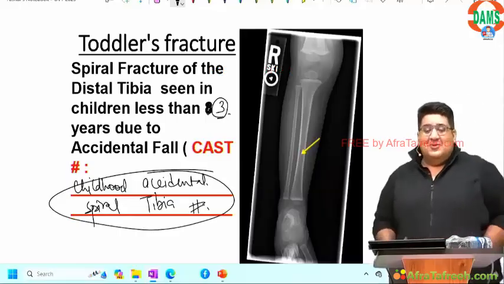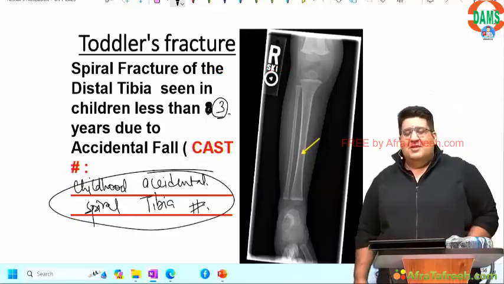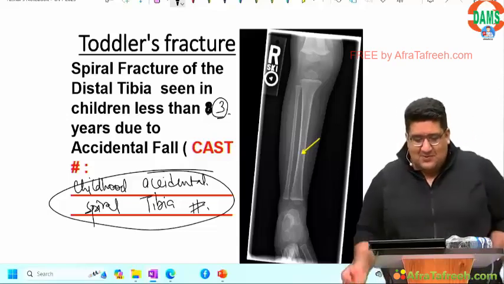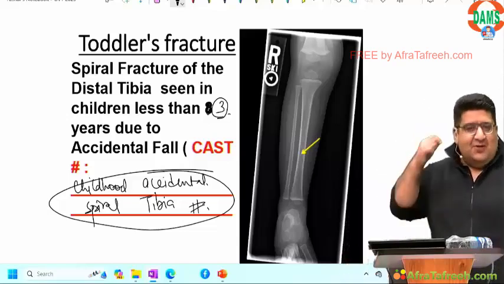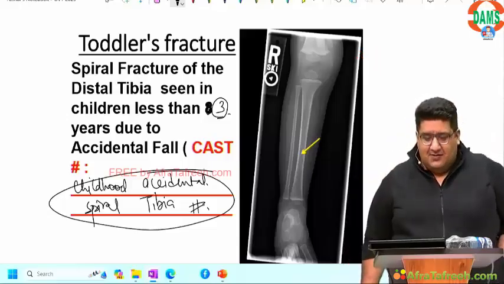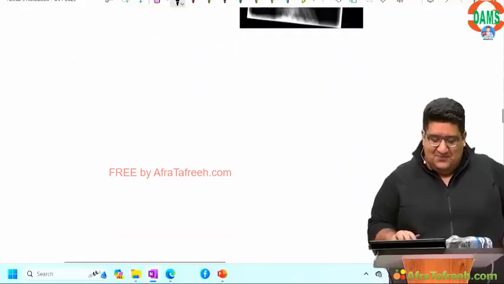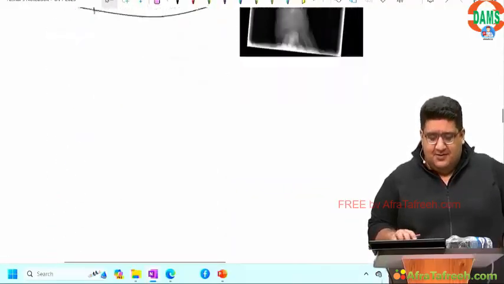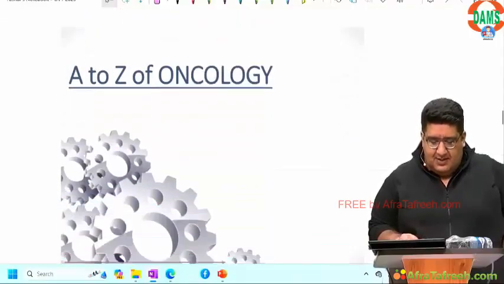You know, it is so good to see you. Some of you are imagining, Akshay, what was the name? I missed the name. Okay, no problem. So childhood, accidental, spiral fracture, toddler fracture. Done. Okay, moving over to the next fracture.